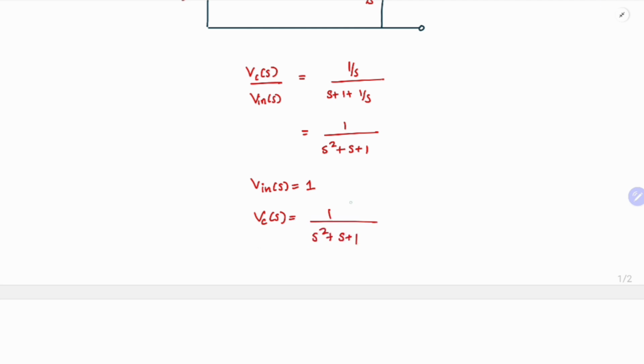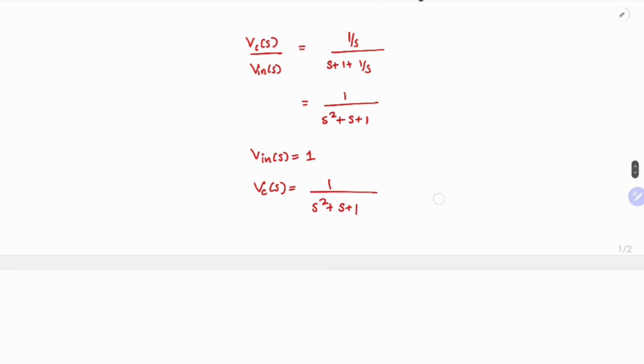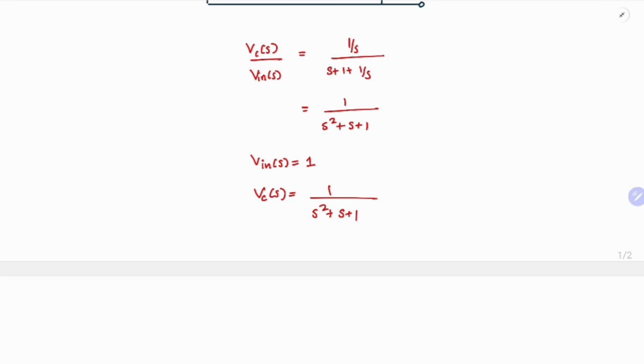So now we have the frequency domain response of Vc of s. Now we have to check for the poles, because to convert it back into the time domain we want it in the 1 by s plus a into s plus b form, which gives an exponential response in the time domain. If it is sine or cosine, what will the function be?